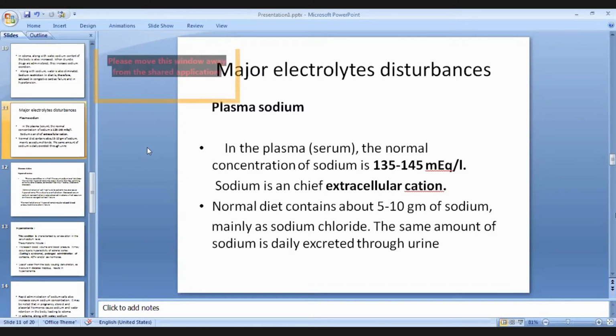A normal diet generally contains about 5 to 10 gram of sodium in the form of sodium chloride, and the same amount is excreted daily through urine. So there should be a balance of this sodium level in our body, intake and output. The normal level you should know for sodium is 135 to 145 milliequivalent per liter, and it is the chief extracellular cation.